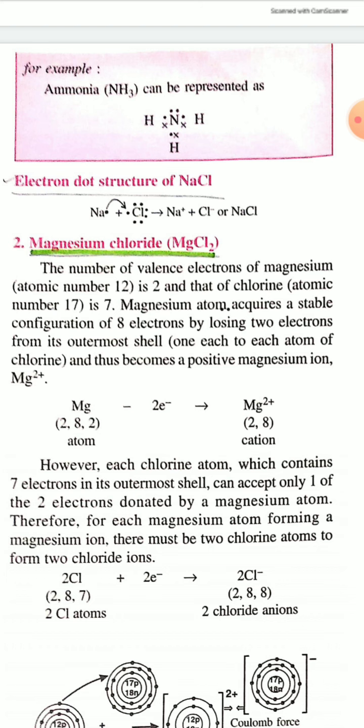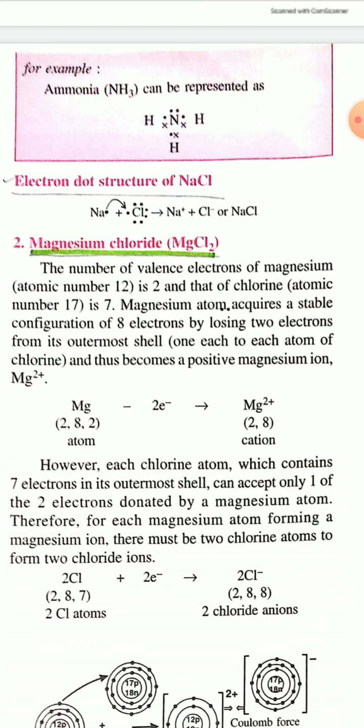Now, the electrovalent or ionic bonding in magnesium chloride, MgCl2. You know the atomic number of magnesium is 12, so the number of electrons in magnesium is also 12. So the electronic configuration is 2, 8, 2.